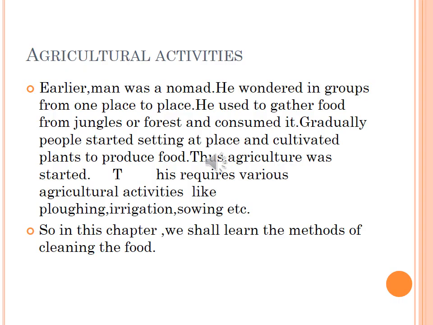You know that earlier man didn't know how to grow the crops. So they hunted the animals or they gathered from jungles or forests and consumed various parts of plants such as fruits, leaves, stem, roots. Then afterward, people started settling at places and cultivated plants to produce food. Thus, agriculture was started. Now we will discuss different agriculture activities.